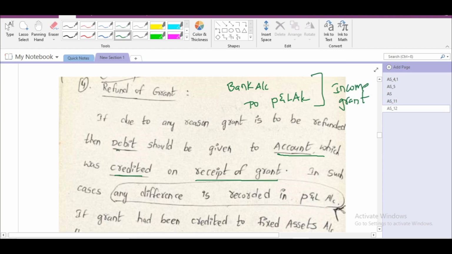That is what here it is saying. Due to any reason government grant is refunded, then debit should be given to account which was credited on receipt of grant.